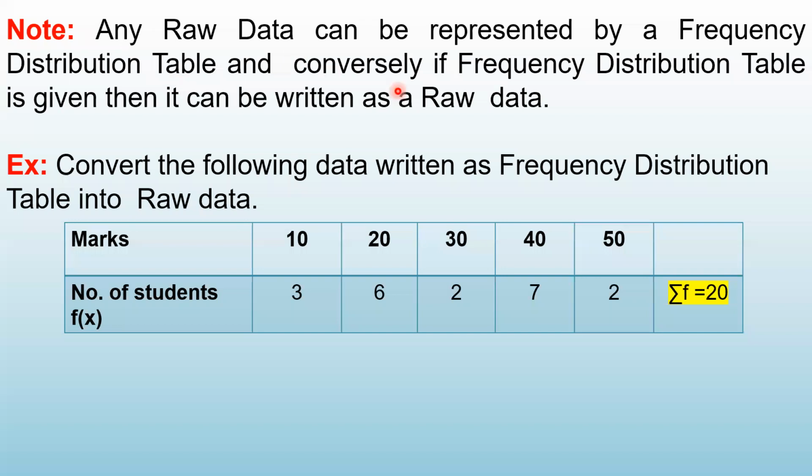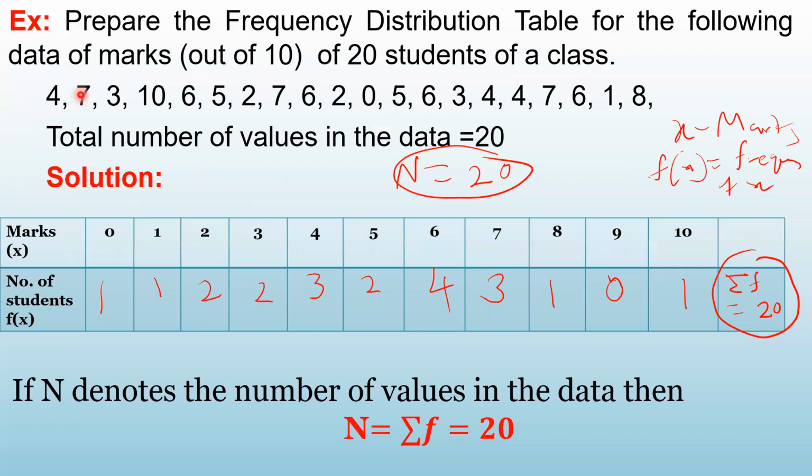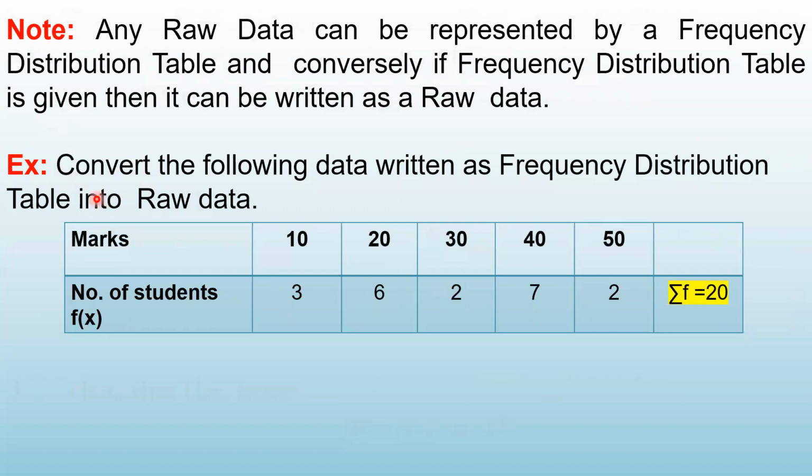And conversely, if frequency distribution table is given, then you can write it down as a raw data. यानी दोनों तरह से हम कर सकते हैं. अगर आपको टेबल दिया है और आपको पूछा है कि उसको raw data के रूप में लिखो तो वैसे भी लिख सकते हैं. That is what is my this example.